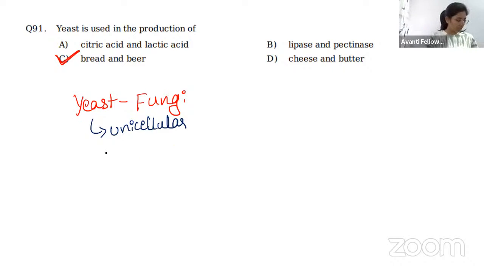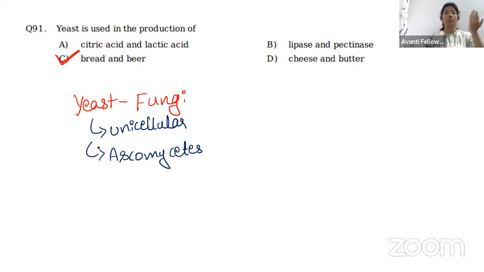And one more point I want to mention here is that in the fungi we have different classes, different groups of fungi, right? So this belongs to the Ascomycetes. Have you heard about Ascomycetes, Basidiomycetes? If you have a doubt, just put the doubts in the chat box so that I can clear them. So this is what I want to mention about the yeast here, so that further on you should not get confused.